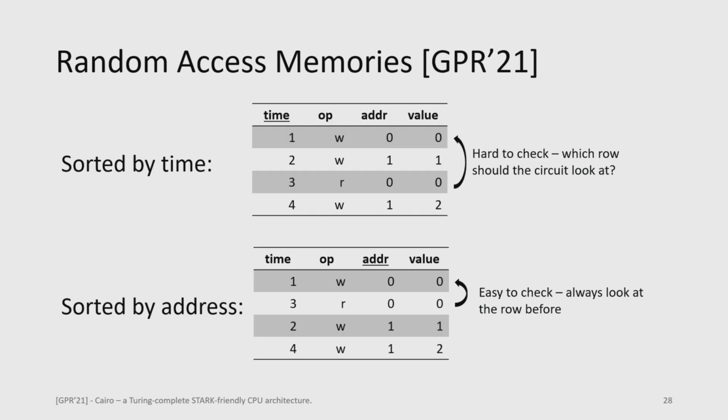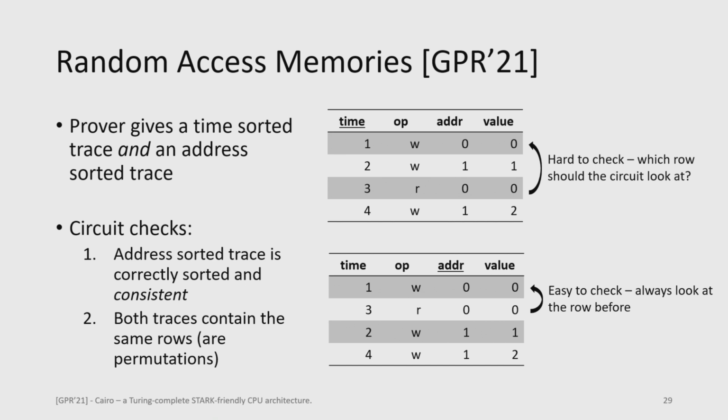So something to note here is that when we sort our trace by time, once again, we run into this problem where all of a sudden, when I'm checking that this read at time 3 is consistent, suddenly I need to look somewhere in the array, but I don't know where in the trace I need to look. Right? Which row am I supposed to look at for time 3 to find the right write that I'm supposed to correspond to? But something to notice is that if we instead sort the trace by address, this check becomes really easy. Right? We just always look at the row right before us, and we should check, if I'm reading, that value should be the same.